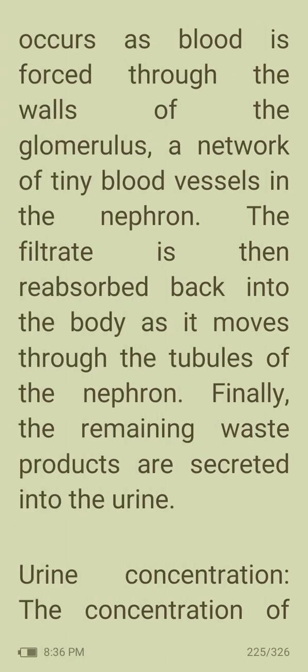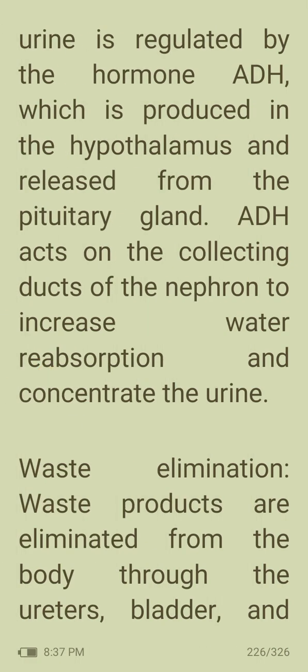Filtration occurs as blood is forced through the walls of the glomerulus, a network of tiny blood vessels in the nephron. The filtrate is then reabsorbed back into the body as it moves through the tubules of the nephron. Finally, the remaining waste products are secreted into the urine. The concentration of urine is regulated by the hormone ADH, which is produced in the hypothalamus and released from the pituitary gland. ADH acts on the collecting ducts of the nephron to increase water reabsorption and concentration of urine.